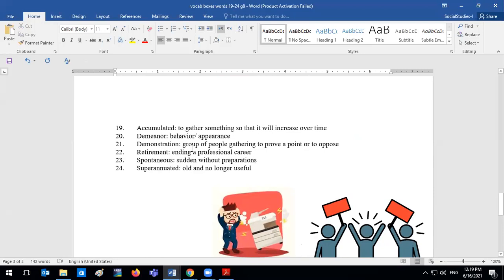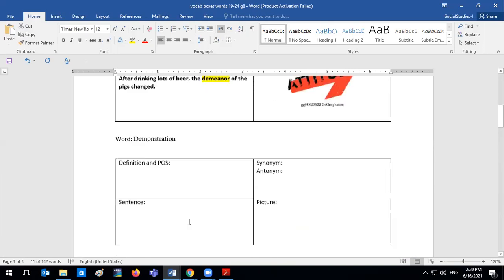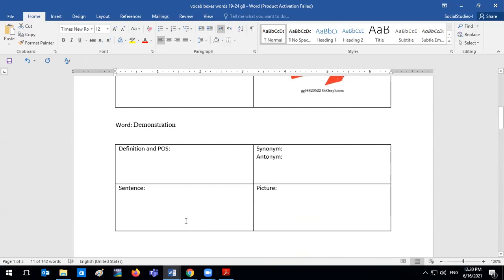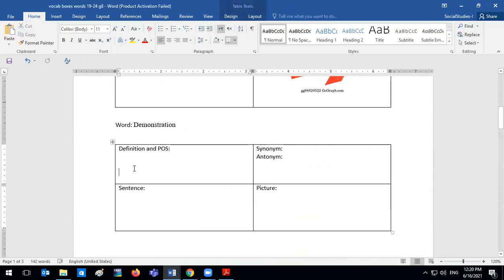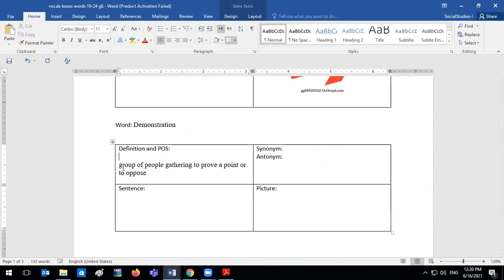and basically hold up slogans and have our points of view heard and addressed. So when you're involved in a demonstration, it means that you are involved in a gathering. A demonstration is a positive word. Other words that could be used for it would be mob. Sometimes they describe them as a mob, but the word mob has a negative connotation. Okay, it's not so good.